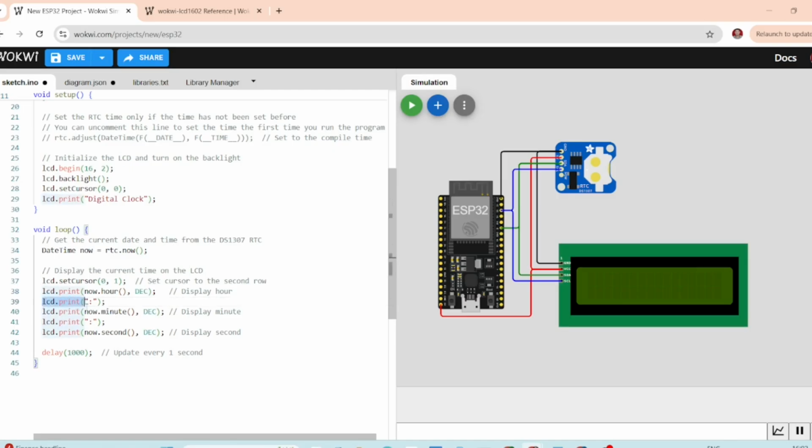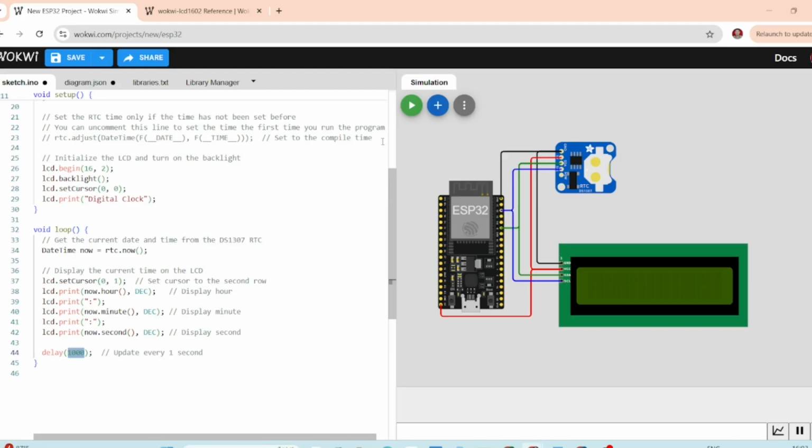lcd.print displays a colon between hour, minute, and second. lcd.print displays the current minute from the RTC. Similarly for the seconds. delay pauses the program for 1000 milliseconds before updating the time on the LCD again. This makes the clock update every 1 second.